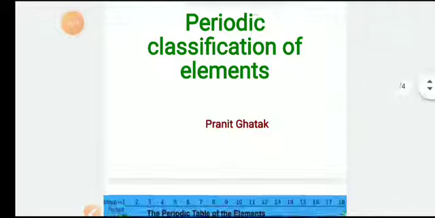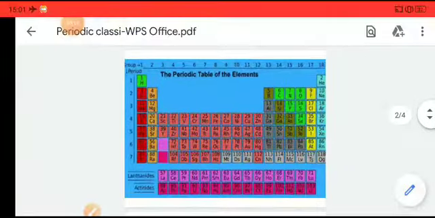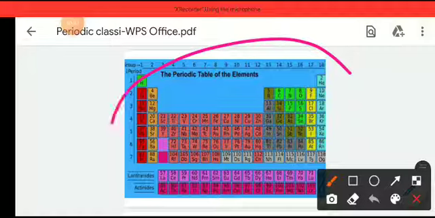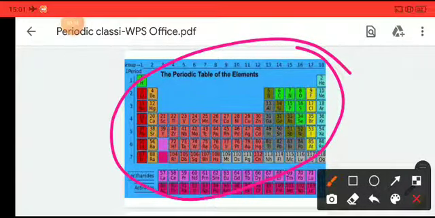So, let's begin. When you hear periodic classification of elements or periodic table, the first question that comes to our mind is, what is the periodic table? The periodic table is basically a chart which consists of all the information of almost all the elements present on our earth. It contains almost all information about each and every element that can be found on our earth. This is called the periodic table.